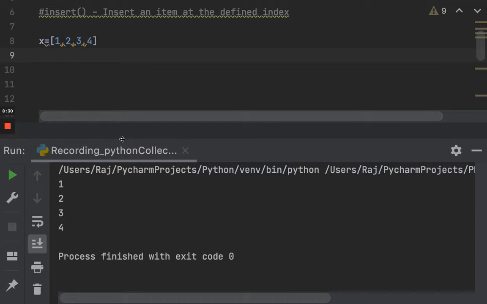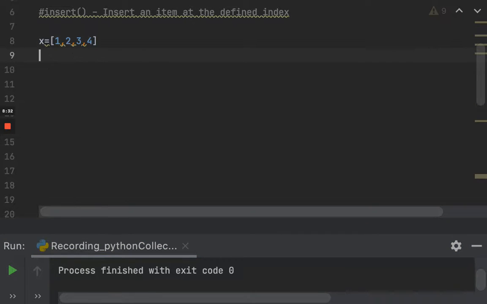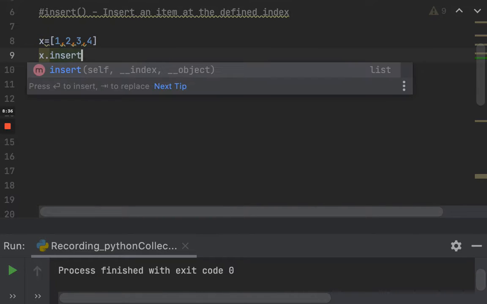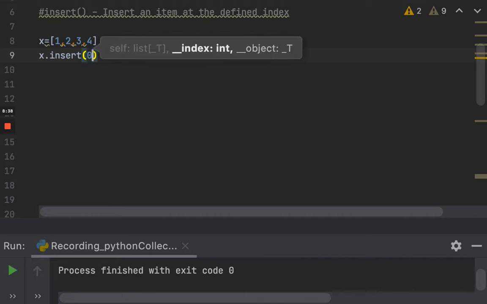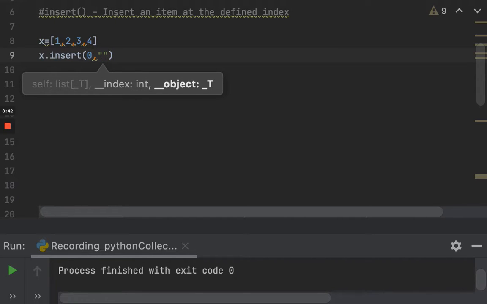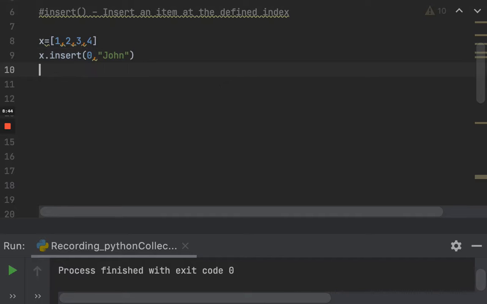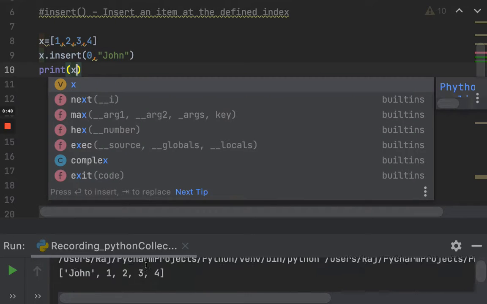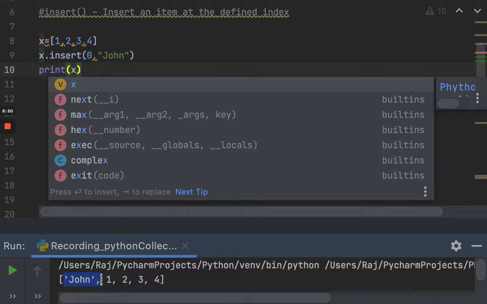Let's deal with indexing and see how we need to use insert. What if I say x dot insert at the 0th index, the string John, and then print x? I would get John at the 0th index.